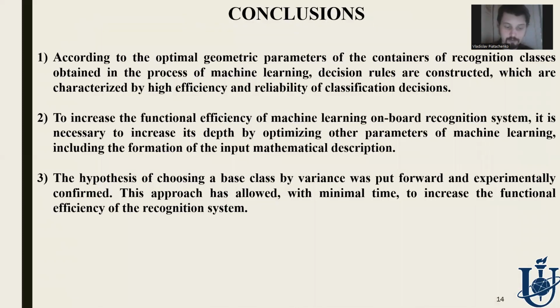Making conclusions, during the research an onboard ground recognition system was developed, which is an integral part of a modern unmanned aerial vehicle system. At the same time, the hypothesis of choosing the base class by variance was put forward and experimentally confirmed. This approach has allowed, with minimal time, to increase the functional efficiency of the recognition system.